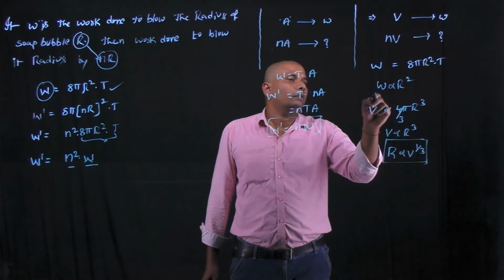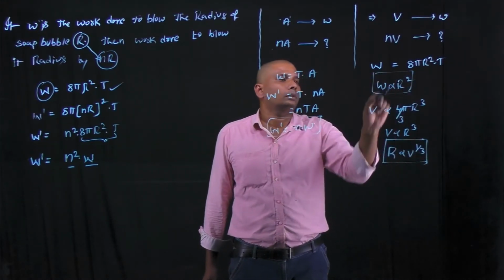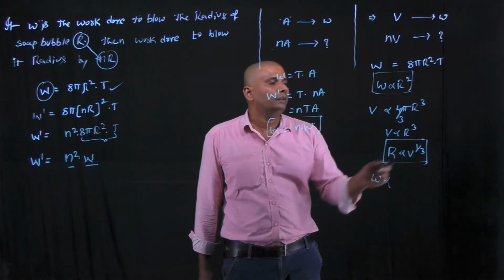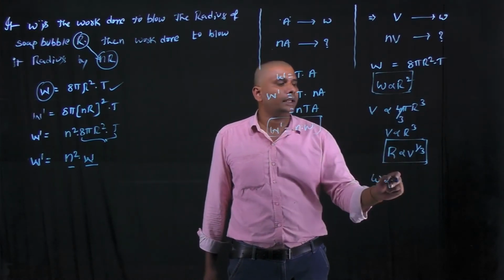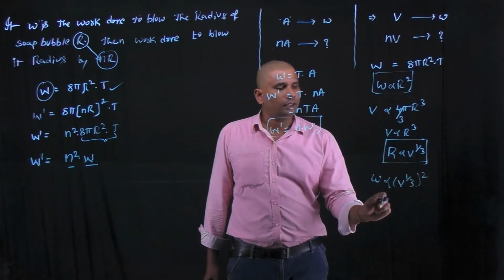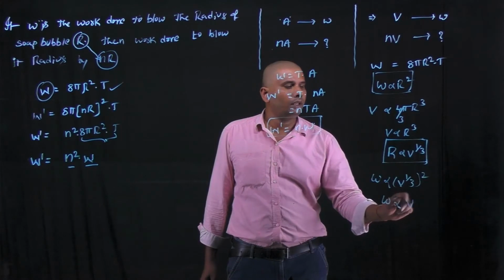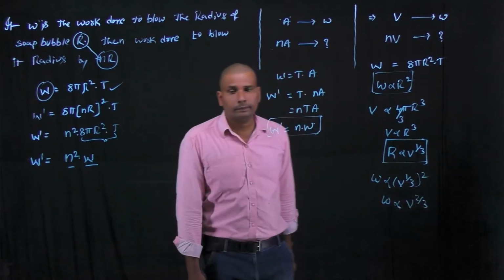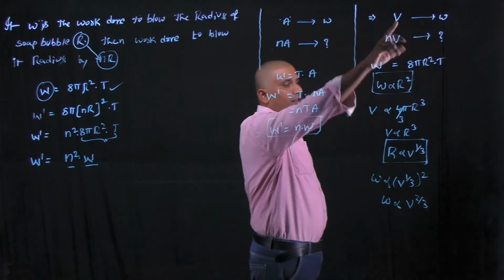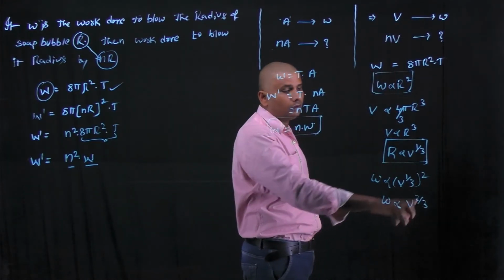Okay, from these two, W is proportional to, in place of R, we substitute V power 1 by 3, it becomes (V power 1 by 3) whole square. From this, W is proportional to V power 2 by 3. Okay, if the volume is V, work done is proportional to V power 2 by 3.